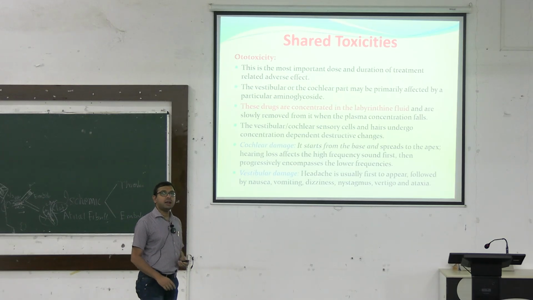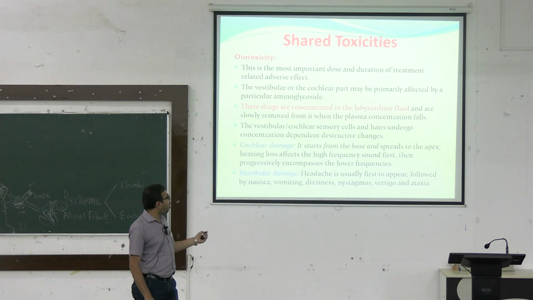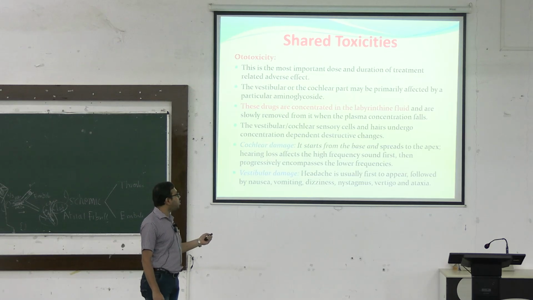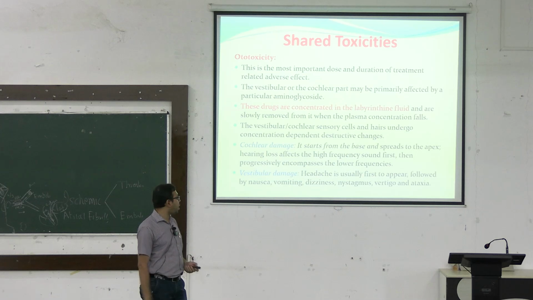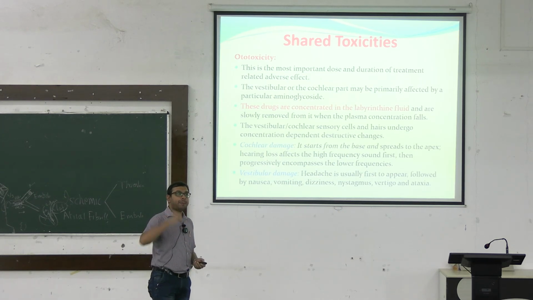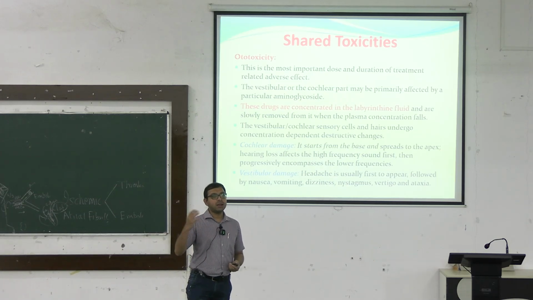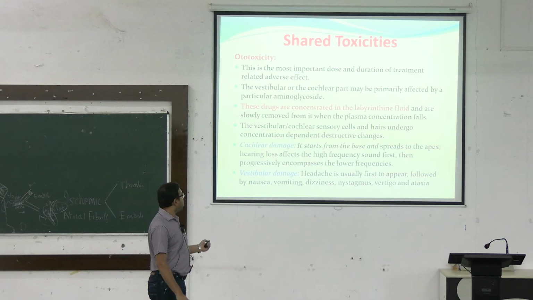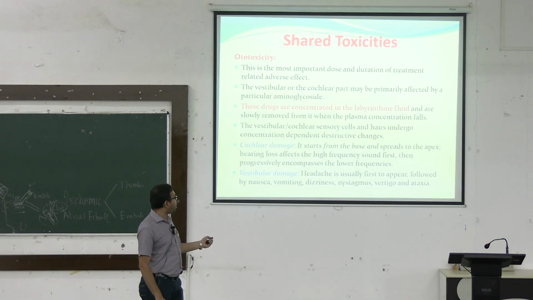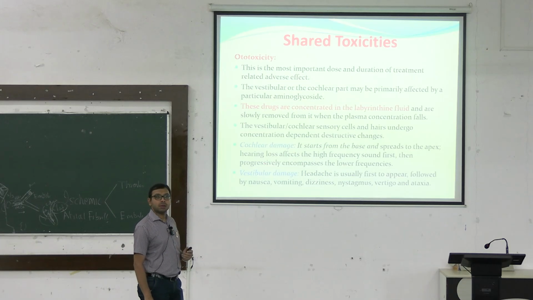These drugs are concentrated in the labyrinthine fluid and are slowly removed from it when the plasma concentration falls. The vestibular and cochlear sensory cells and hairs undergo concentration-dependent destructive changes. Cochlear damage mainly starts from the base and spreads to the apex. That's why high frequency hearing loss develops first, and then low frequency hearing loss. Ultimately, hearing loss affects high frequency sounds first, then progressively encompasses the lower frequencies.